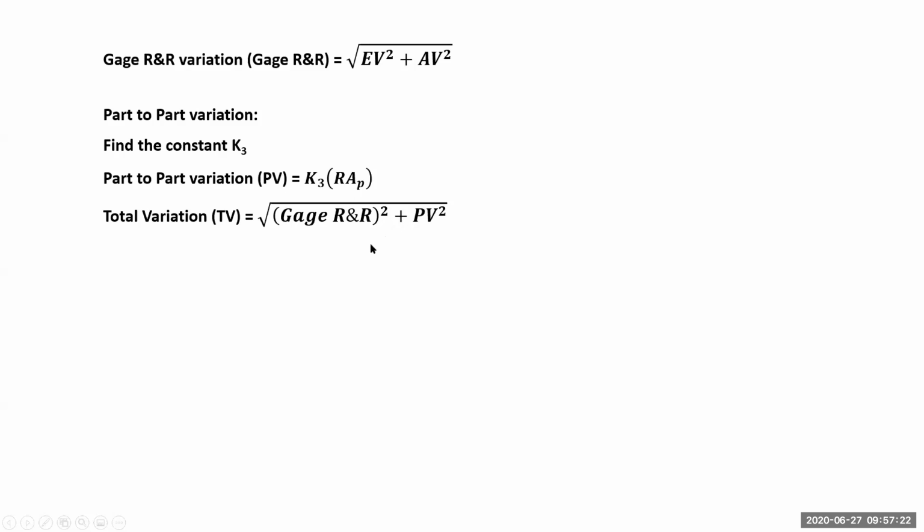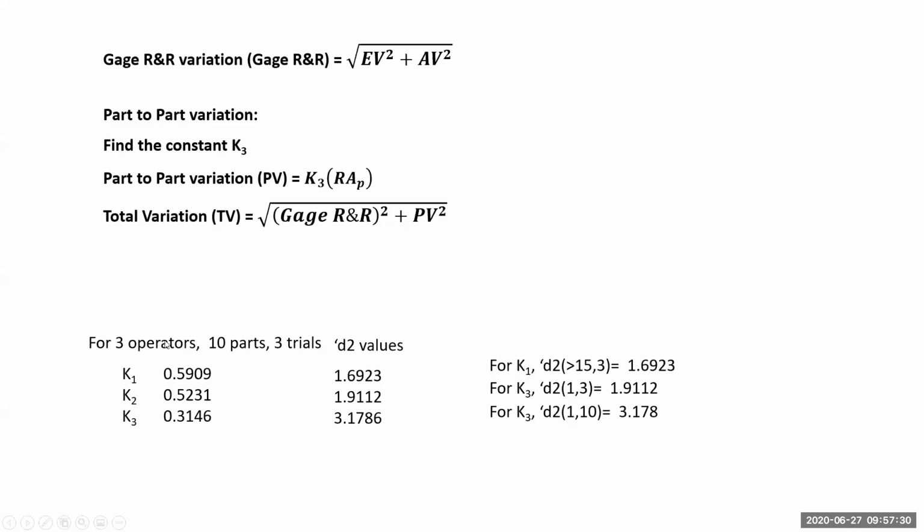Because only variances can be added. That is why we are finding out variances, adding, and then finding out the standard deviation, which is total variation, right? So for 3 operators, 10 parts and 3 trials, D2 values are given here. I will show you how we are finding out, right? Therefore, for these 3 different D2 values, we'll find out K1, K2, K3.